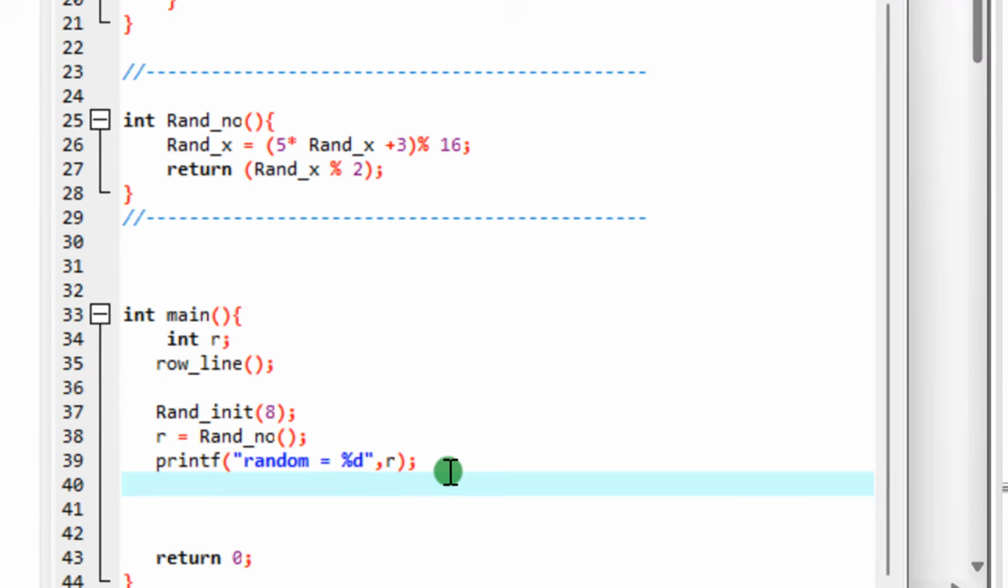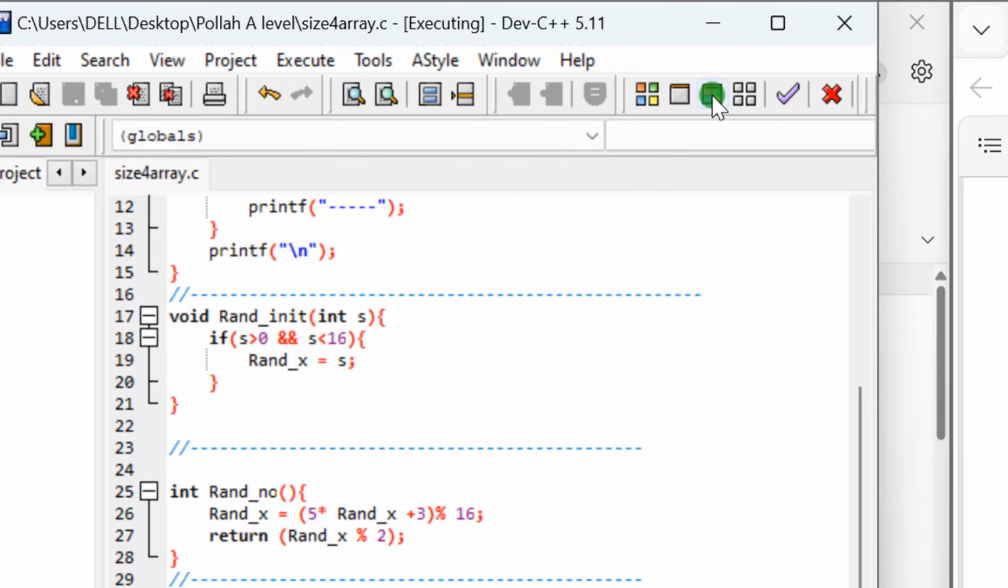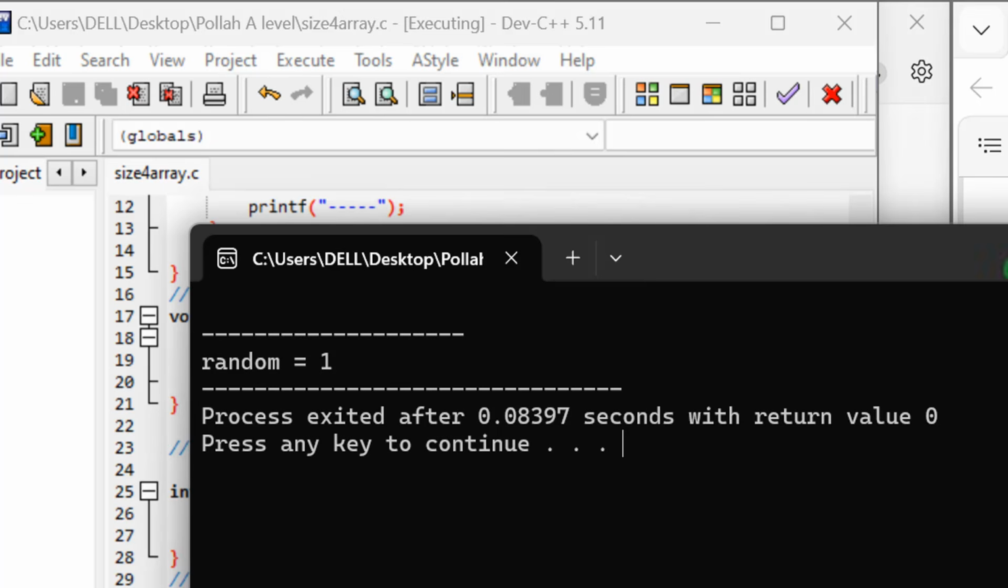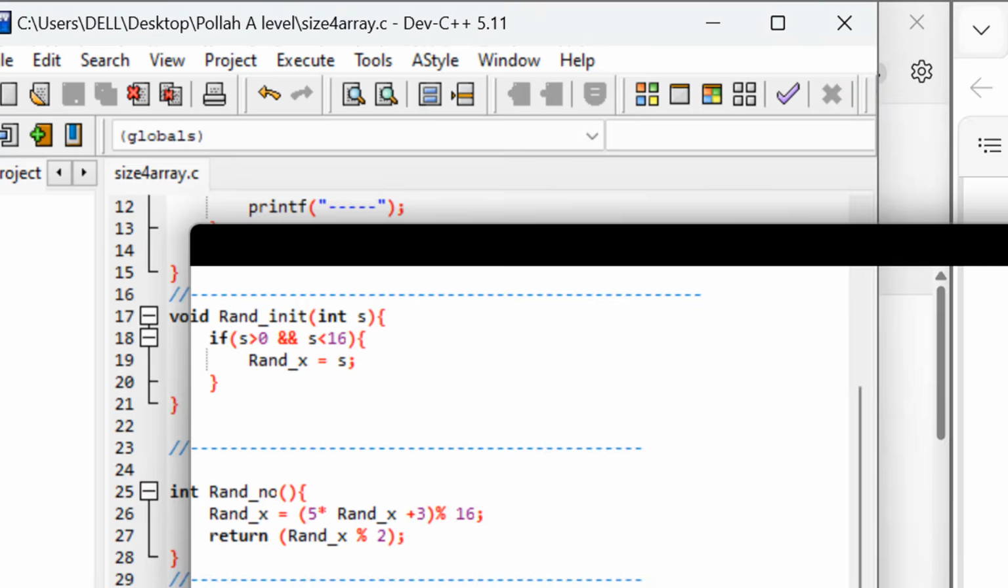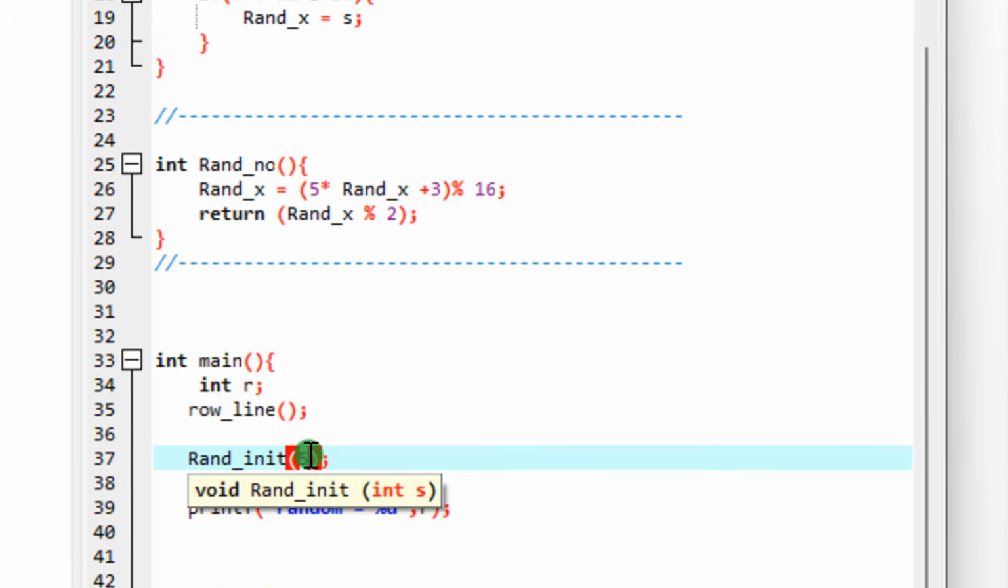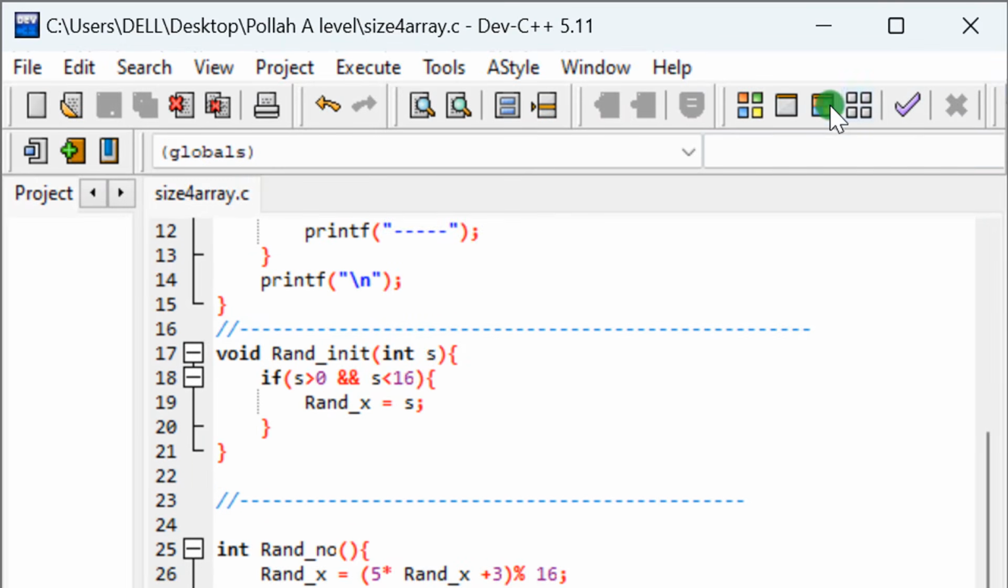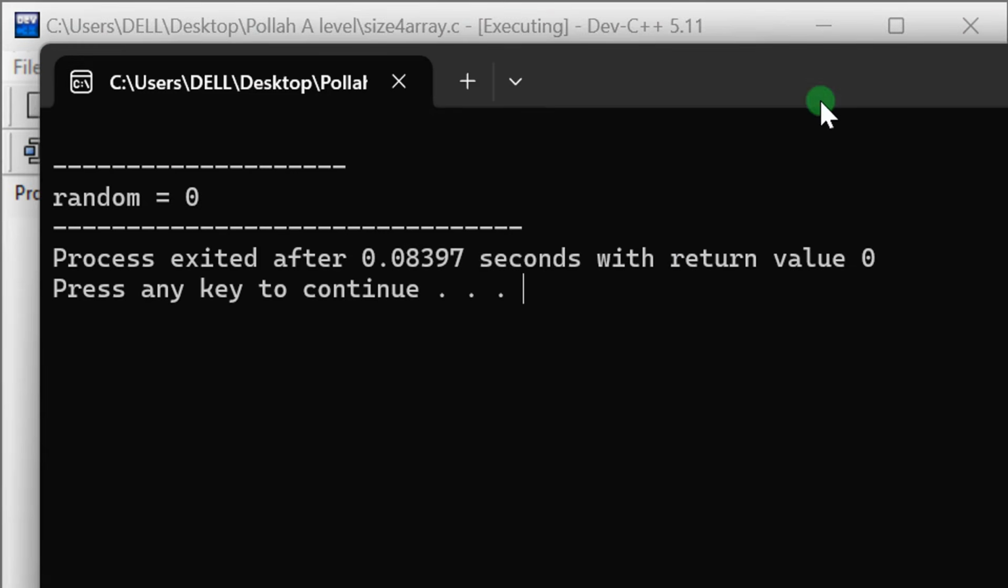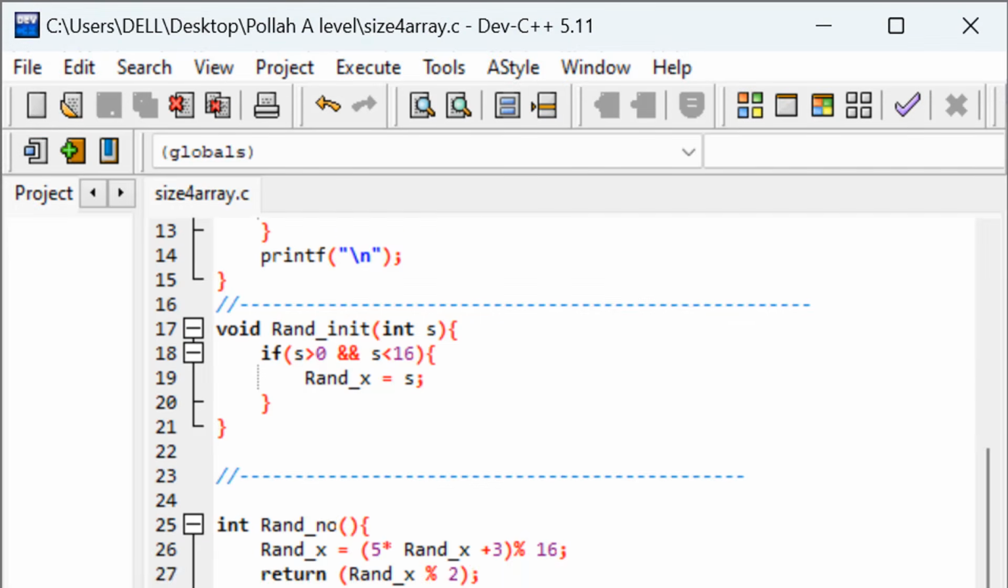Control S, so execute the code. Random is what? 1. Perfect. Now let us change the value of S again. Remember, when you change the value of S, the random value can change also. It depends. Let us see. Yeah, it has changed to 0. So you can test. I don't have time to test multiple times, but you see now everything is perfect. And this is how you're supposed to work in the exam.